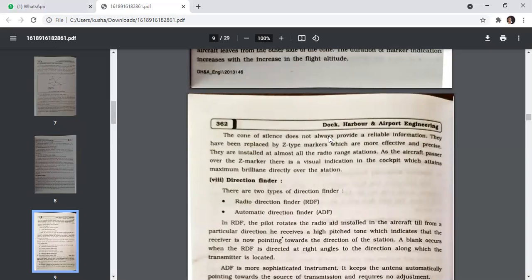So that is not reliable information all the time. So the Z-type markers are replaced, and they provide effective and precise information of the aircraft.